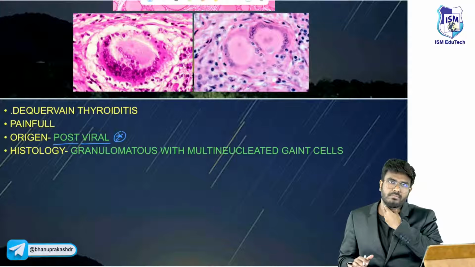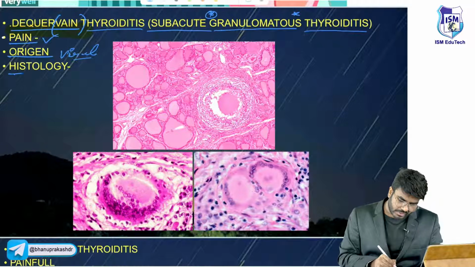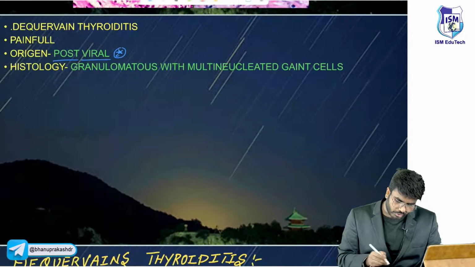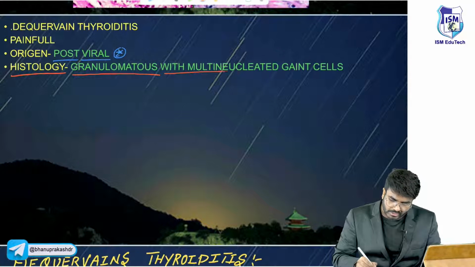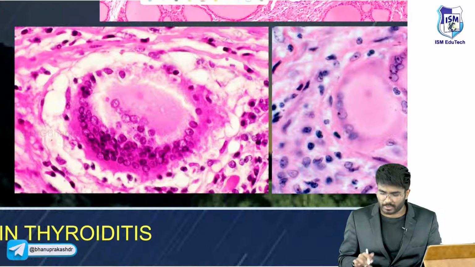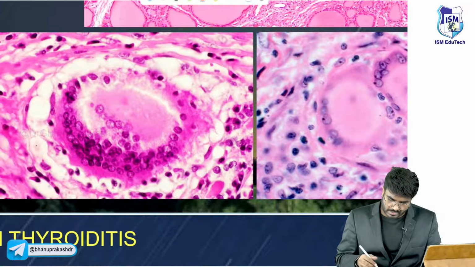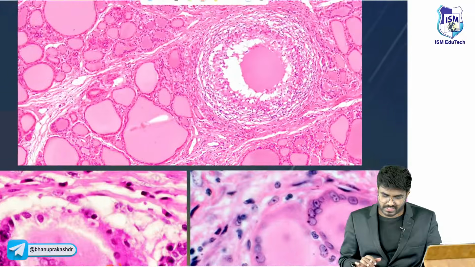What might be the reason? De Quervain's thyroiditis. Post-viral thyroiditis is De Quervain's thyroiditis. What's seen in the histology? The one important point which I want you to know is that in histology it's a granulomatous thyroiditis with multinucleated giant cells. You can very clearly see here, these are the granulomas with giant cells.